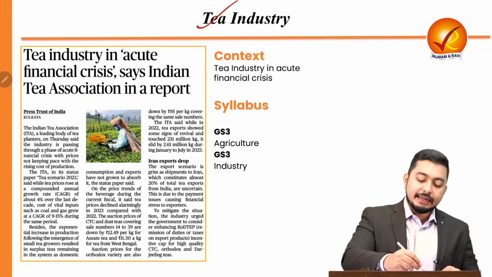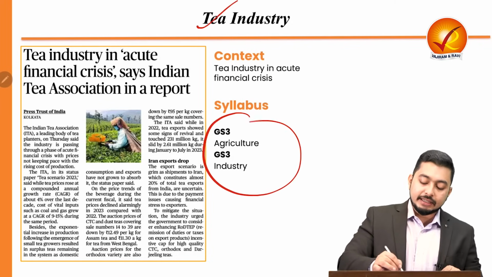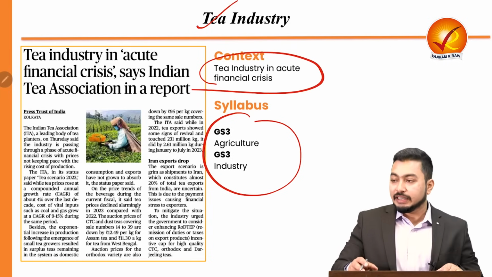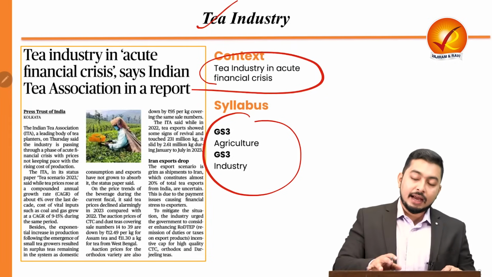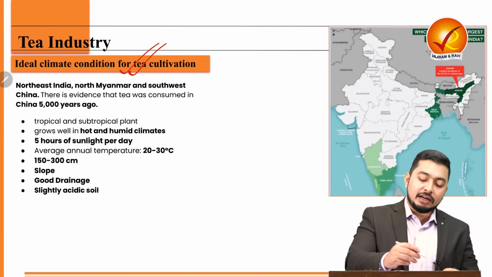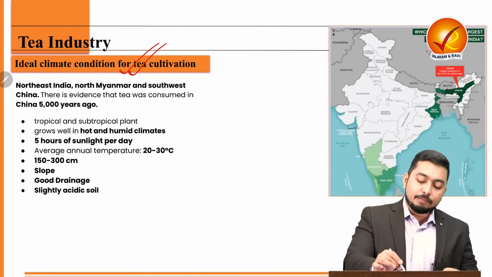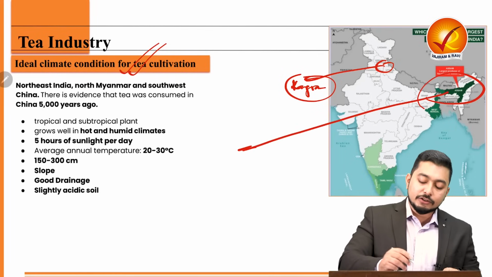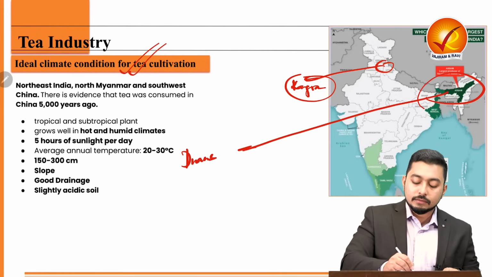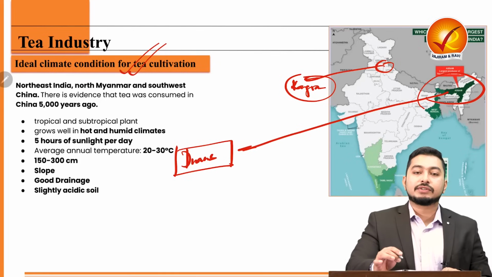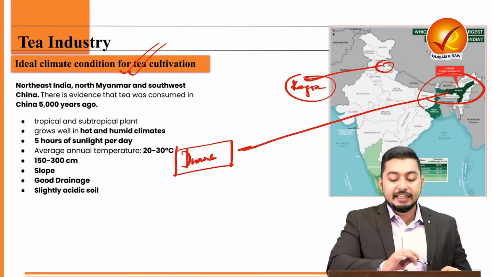Let's look at the tea industry, and this pertains to your GS3, agriculture and industry. And this is in news because the tea industry is facing an acute financial crisis. Now let's understand where we can cultivate tea. In India, some parts in Kangra Valley, which is not very successful. Then in the regions of the Bengal Duars, we can have them, and the fertile plains down the slope of the Himalayas.